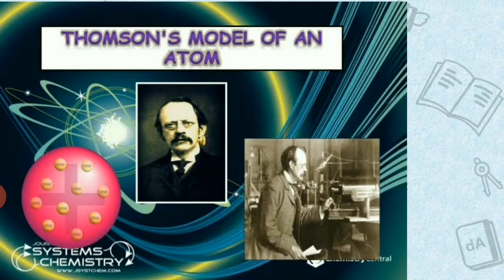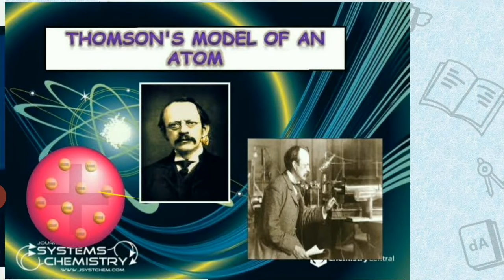So it was changed. Now after this discovery of electrons and protons, Thomson gave the atomic model. What is meant by atomic model? It means where electrons and protons are present, or simply what is inside the atom, how they are present, and in which places they are located. That model is called the atomic model. Simply put, a model of an atom is called the atomic model. So today we are going to see what Thomson's atomic model is. Look at the video.